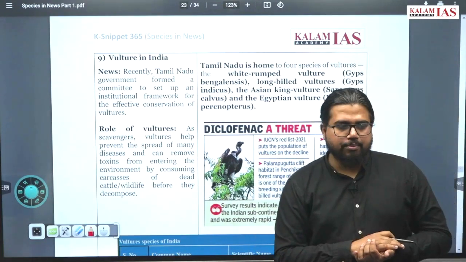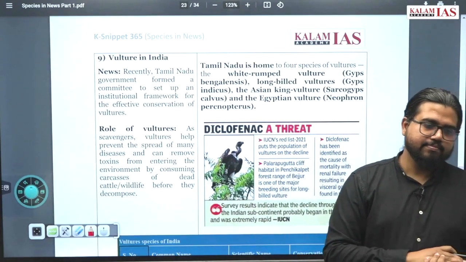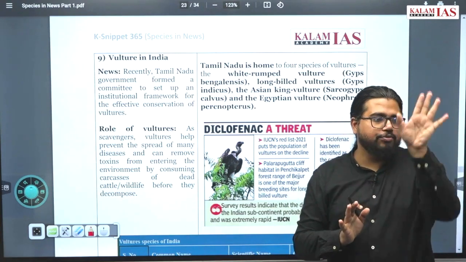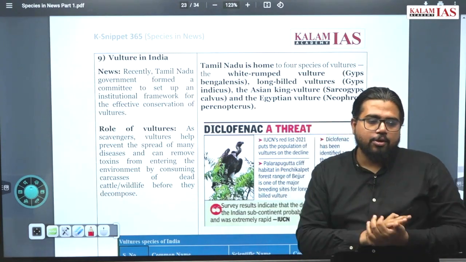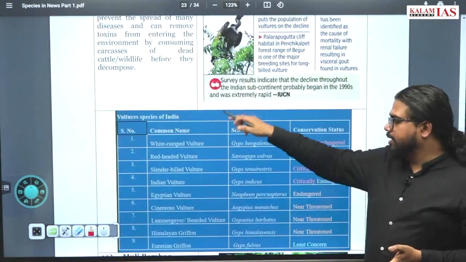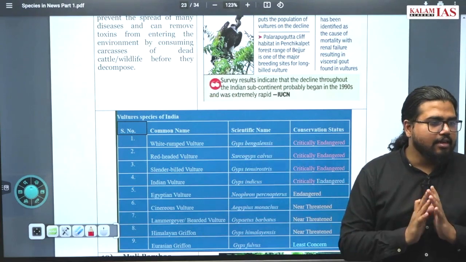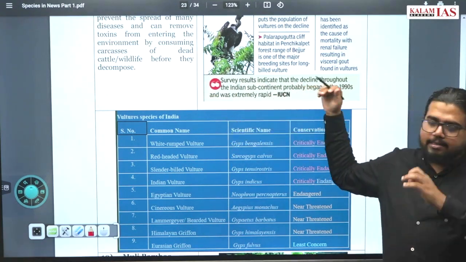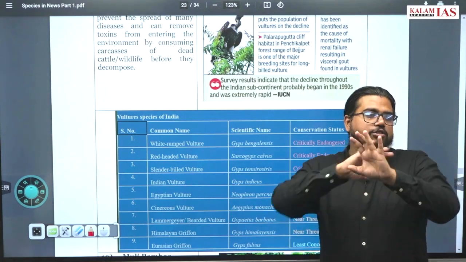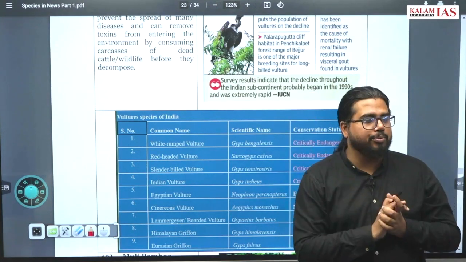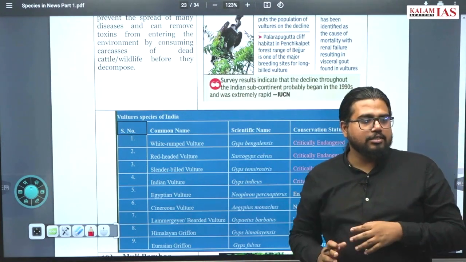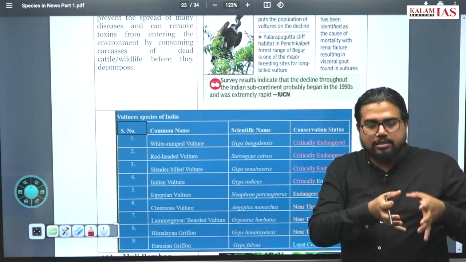Where do you find most of the vultures in India? Most of the vultures you find in the western parts of the country. That is the hotspot of vultures. But India has a very extensive list of vultures. Around 9 different vultures are present in India, in different parts of the country. From Tamil Nadu, from southern parts of the country to throughout India, there is some kind of vulture population. But the hotspot of vulture population is the western regions of the country, like Punjab, Rajasthan.